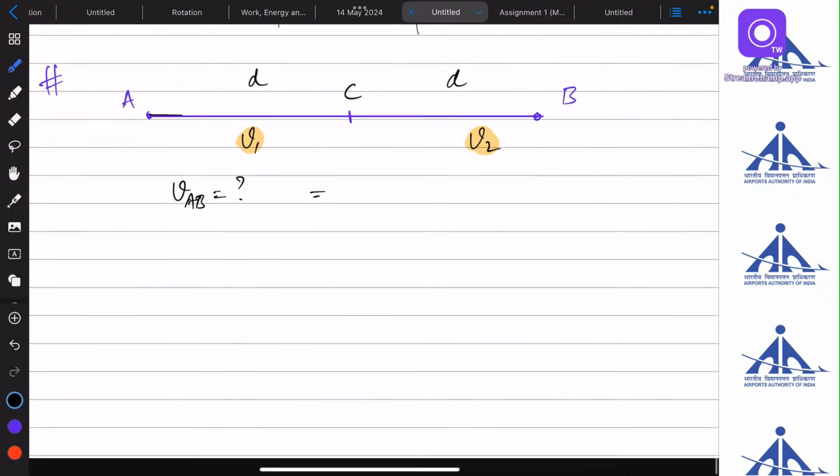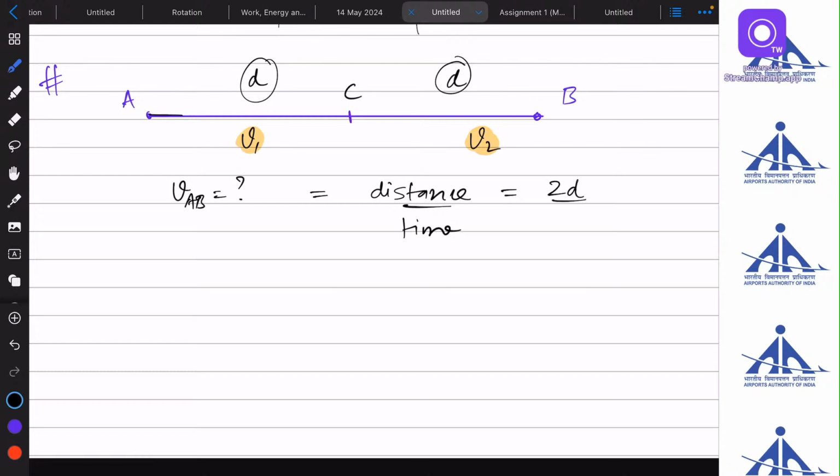So for average speed, we want to find the distance upon time. The distance we know from A to B, the distance is 2d. Everybody knows this d and this d. But what about time? Let's say from A to C, the time taken is TAC, and from C to B, the time taken is TCB. Now we want to find this time.